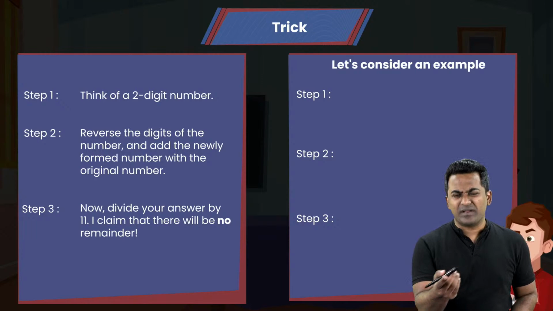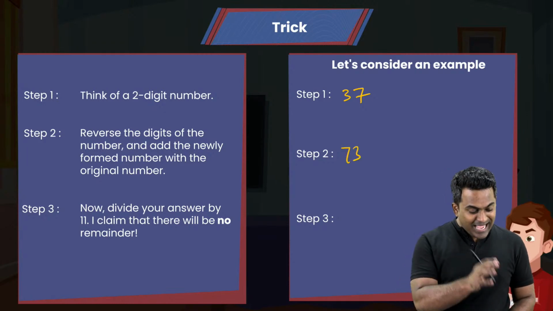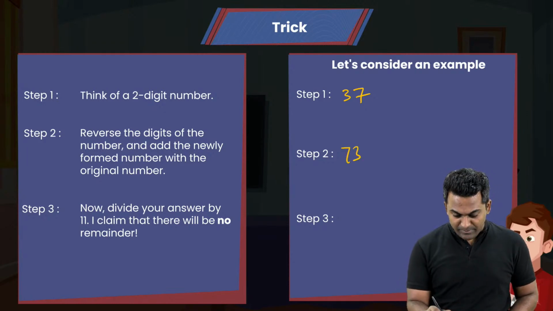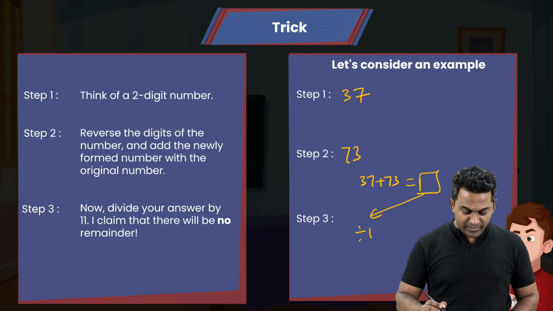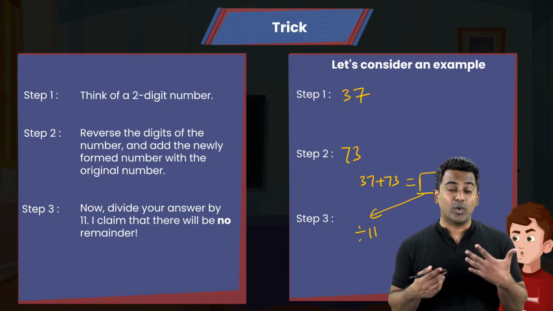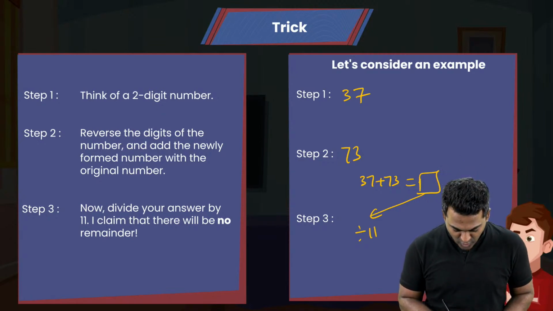And this is going to be another trick that you guys can perform. Think of a 2-digit number. It can be anything, like let's say 37. Reverse the digits. When you reverse it, you get 73. Add the newly formed number with the original number. So 37 plus 73, you will get something, okay? And then divide this by 11, and you will always see that there is not going to be any remainder. So perform this trick as well and let us know how you found that in the comments down below.